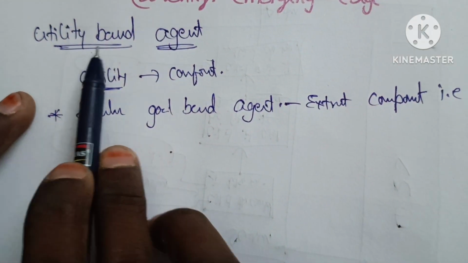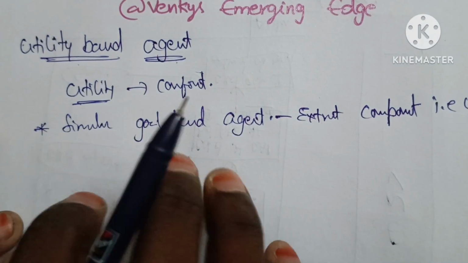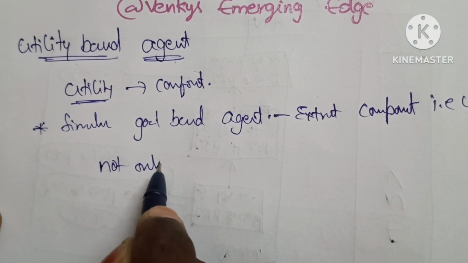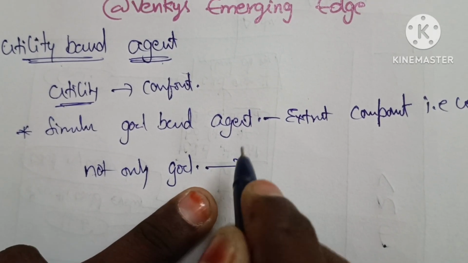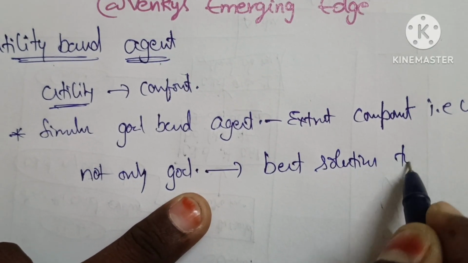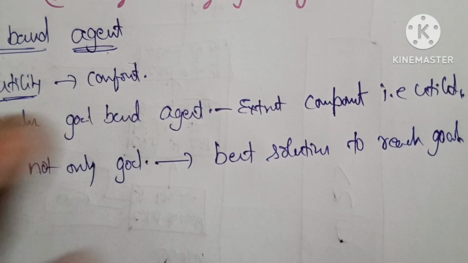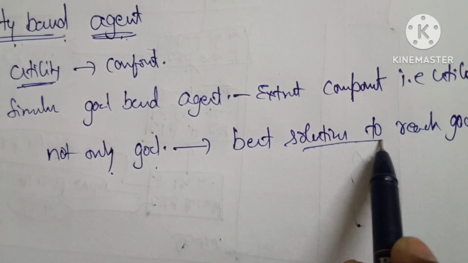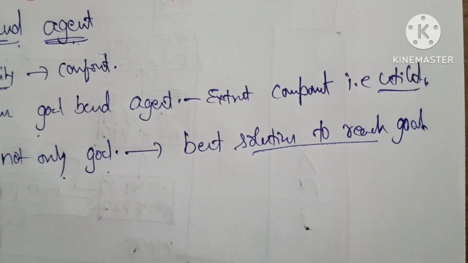So utility based agent acts based not only on a goal. It is also including the best solution to reach the goal. But goal-based agent's main focus is whether it reaches the goal or not. But utility-based agent not only reaches the goal, it also finds the best solution to reach the goal. So that's why here we are adding the new component that is called utility.